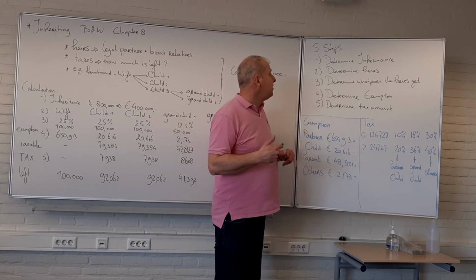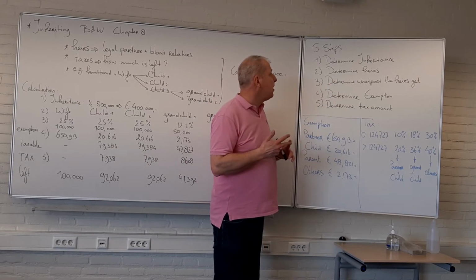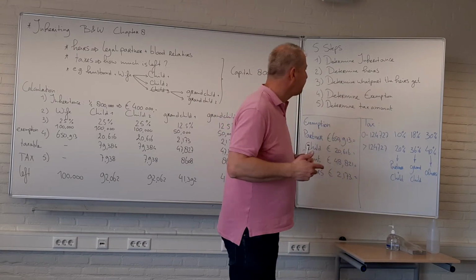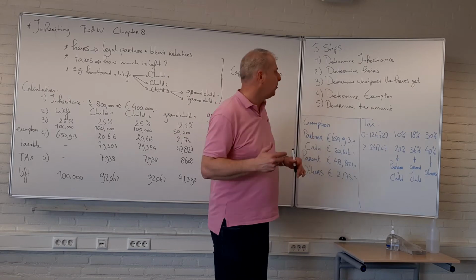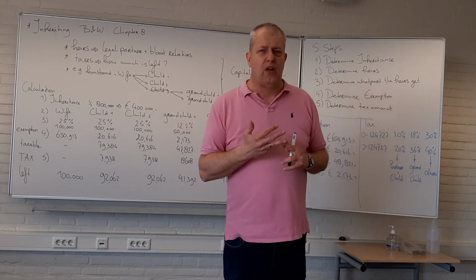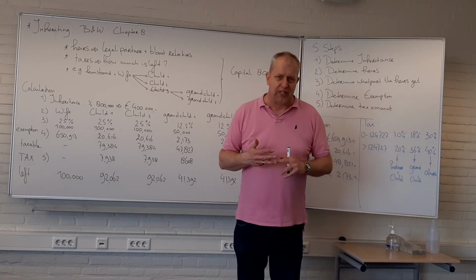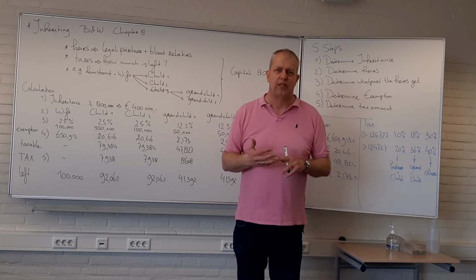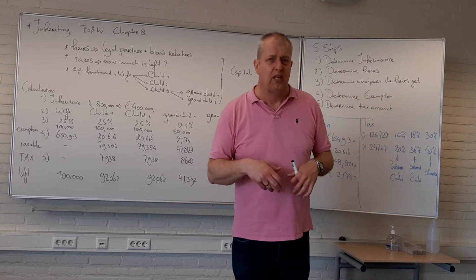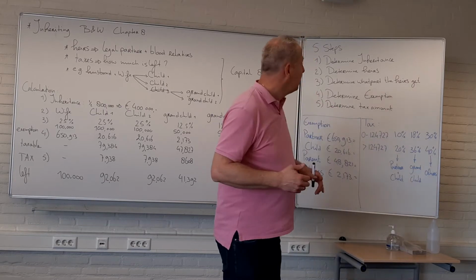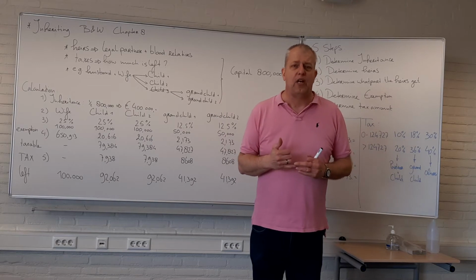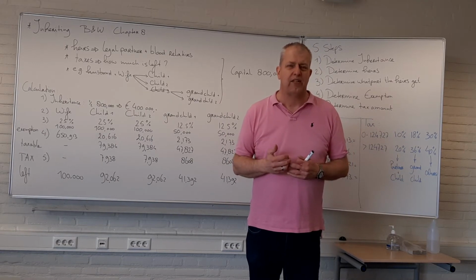So the third step is determine what part the heirs get, because not every heir gets the same portion. I'll come to that later in my example. Then you have to determine the so-called exemption. So the law states that the first part of your inheritance is tax-free. So you don't have to pay taxes on that. So what's left after the exemption, that is taxable, and you do have to pay taxes over it. And the last, determine the tax amount so that you can determine what you get as a net amount.